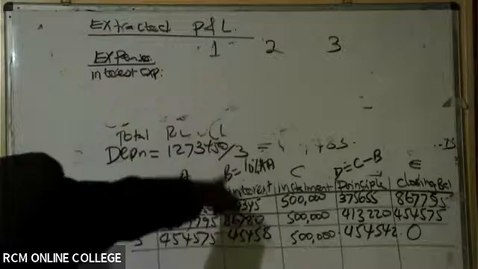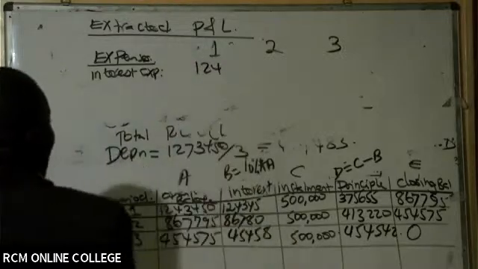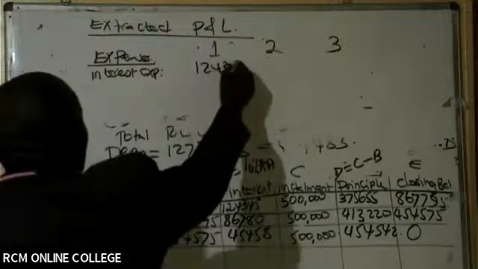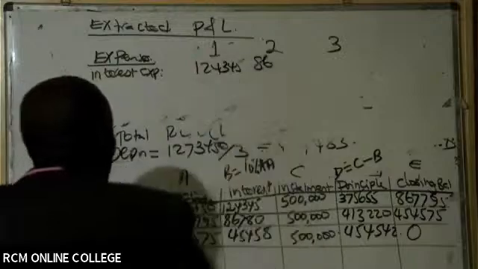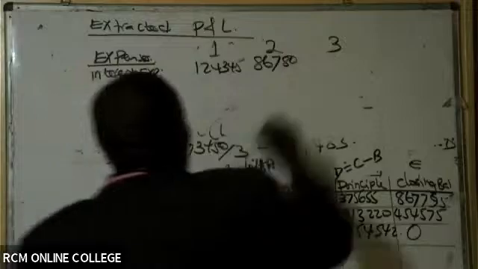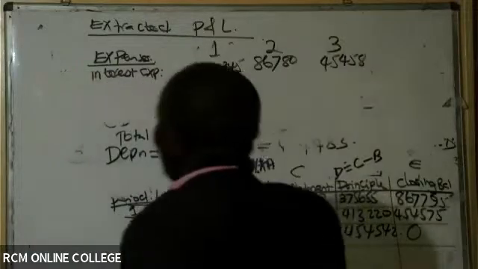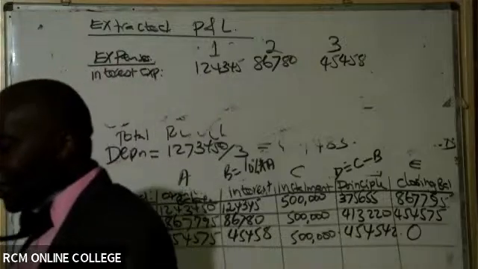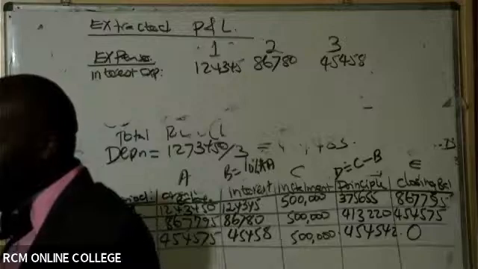Interest expense, you have it here from this table, from the loan amortization. Year number 1, you are paying 124,345. Year number 2, you are paying 86,780. Year number 3, you are paying 45,458. Which other expense do I bring here?